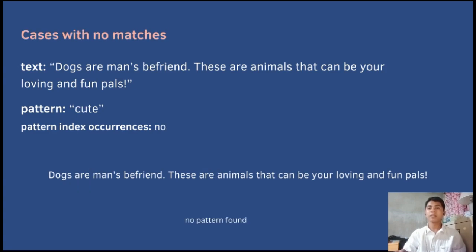In this final test case, let's find the pattern cute by using the naive pattern search algorithm. In the scenario where the pattern does not exist within the text, we evaluate its capacity to accurately determine the absence of a pattern. As the algorithm diligently traverses through the text, it fails to encounter the pattern cute, thus affirming its ability to correctly identify where a pattern is not present within the text. This case emphasizes the algorithm's reliability in scenarios where the pattern does not occur.